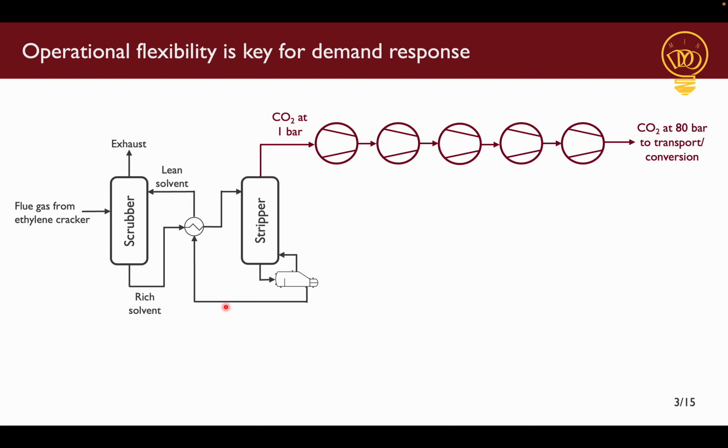With this in mind, our industrial collaborator Dow wanted to look at strategies to reduce costs in their carbon capture facility. Here, flue gas containing CO2 is passed through a scrubber where it is absorbed by a solvent. This CO2-rich solvent is then sent through a stripper where concentrated CO2 is released. This CO2 is then sent through a train of compressors where it is brought to a pressure suitable for sequestration or further utilization.